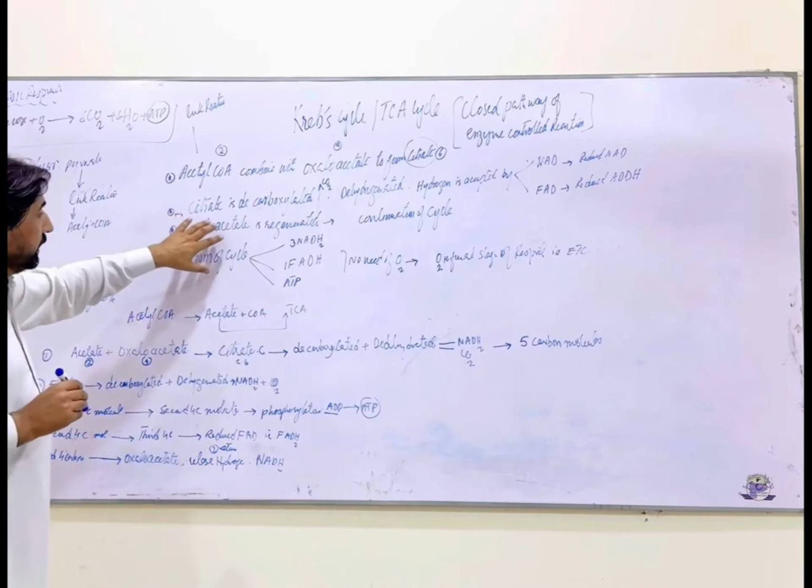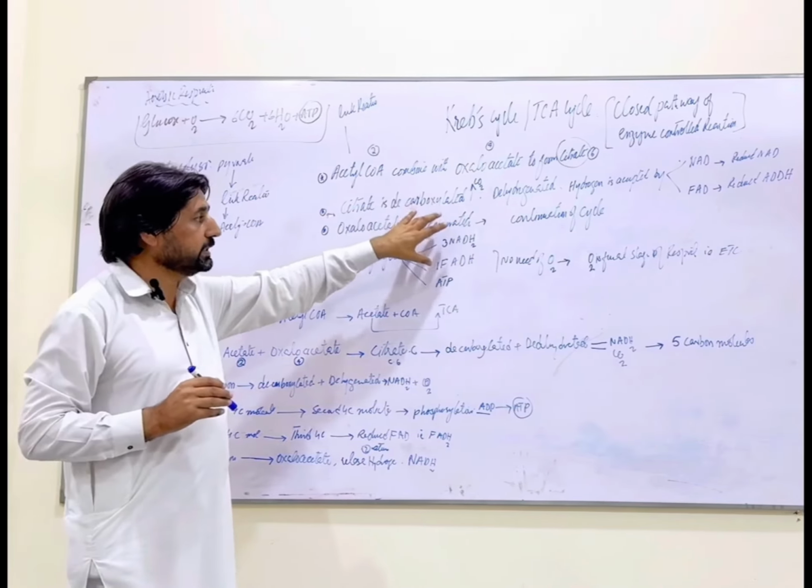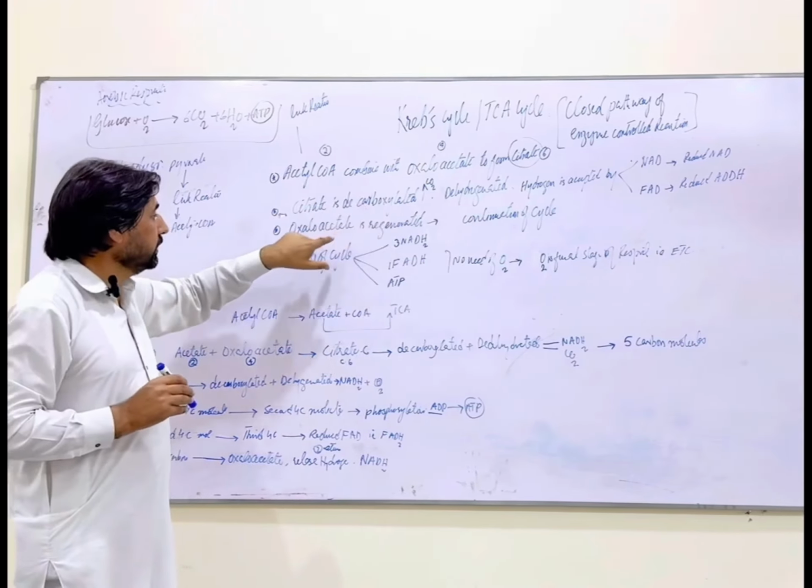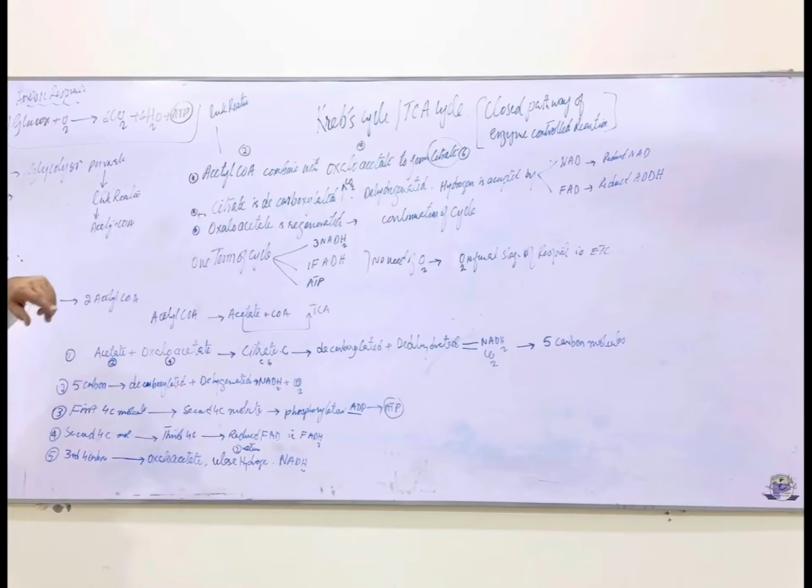At the end of this whole T.C.A cycle, oxaloacetate is regenerated, right? This regeneration is mandatory for the continuation of the Krebs cycle. In the next cycle, oxaloacetate combines with acetyl CoA to again give us citrate. This way, the Krebs cycle keeps on continuing.